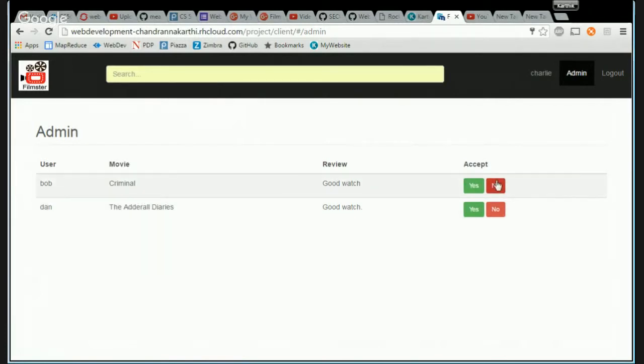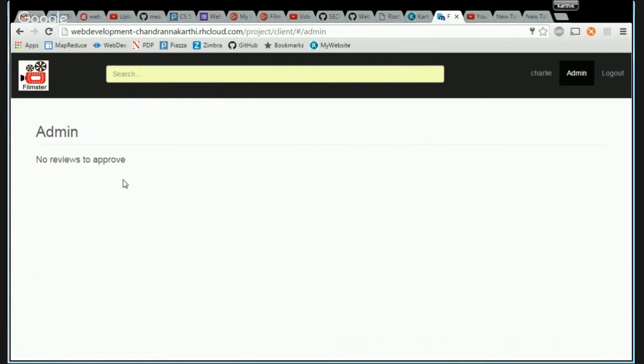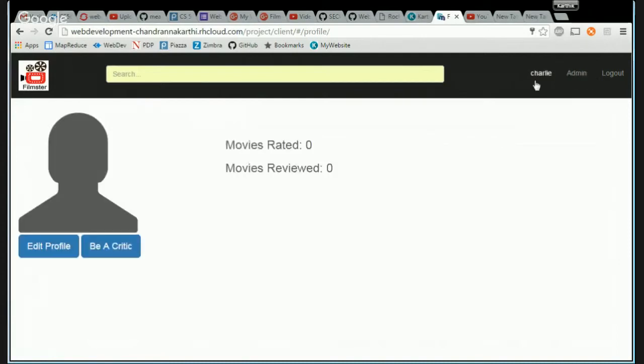So for Bob, I say reject. No, I don't want you to be a critic. And for Dan, I say, okay, well, you can be the critic. That's it. So now you see that there are no reviews to approve. And that's pretty much the functionality that the admin has. He can just accept critic applications or reject critic applications.